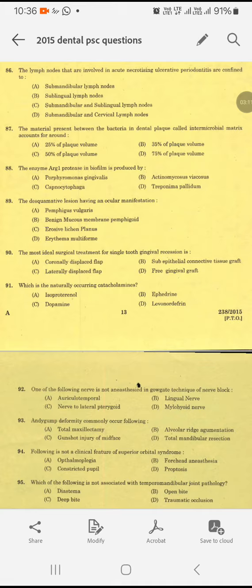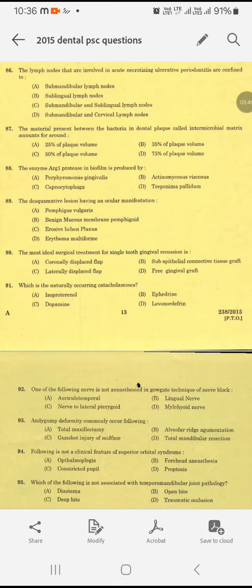Anyway, let's move on to question number 90. The most ideal surgical treatment for a single tooth gingival recession is: coronally displaced flap, subepithelial connective tissue graft, laterally displaced flap, or free gingival graft. The most ideal surgical treatment for a single tooth gingival recession is the laterally displaced flap. Option C is the answer. If a patient comes to you with a single tooth gingival recession, you have to take the laterally displaced flap and correct the gingival recession.